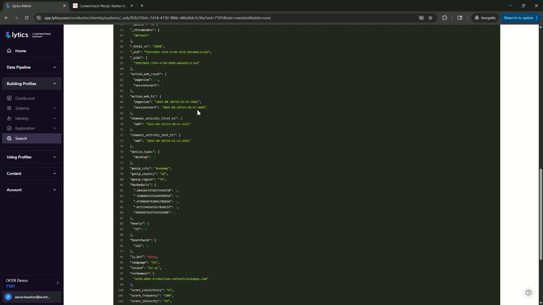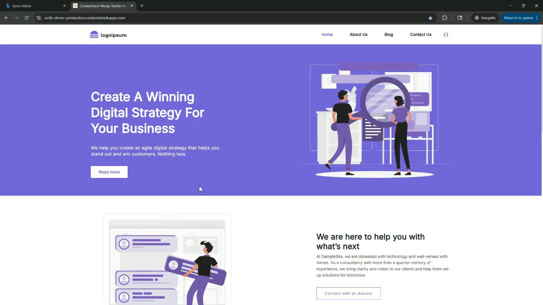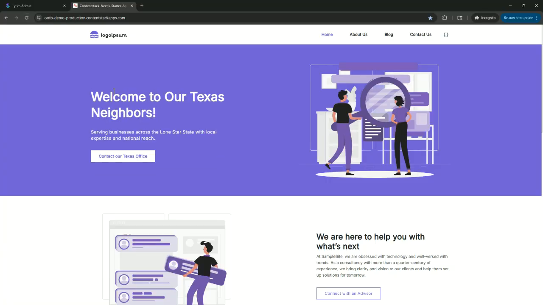Here's where Contentstack makes this intelligence actionable. Instead of showing this highly engaged Texas visitor our generic homepage, we can instantly personalize their experience based on their behavior and interests. This starter site demonstrates that power. By default, our hero banner shows generic messaging, but knowing this visitor's engagement with AI content and Texas location, we can personalize it to show relevant case studies, direct them to our regional sales office, or highlight AI solutions.